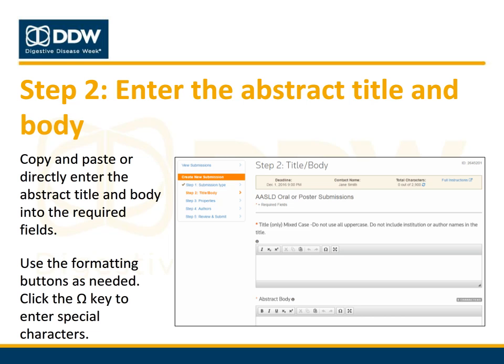The next step in the submission process is to enter your abstract's title and body. You may copy and paste from your word processing software or enter the information directly into the required fields. Click on the formatting buttons to adjust the font. To add special characters, click the Omega button.